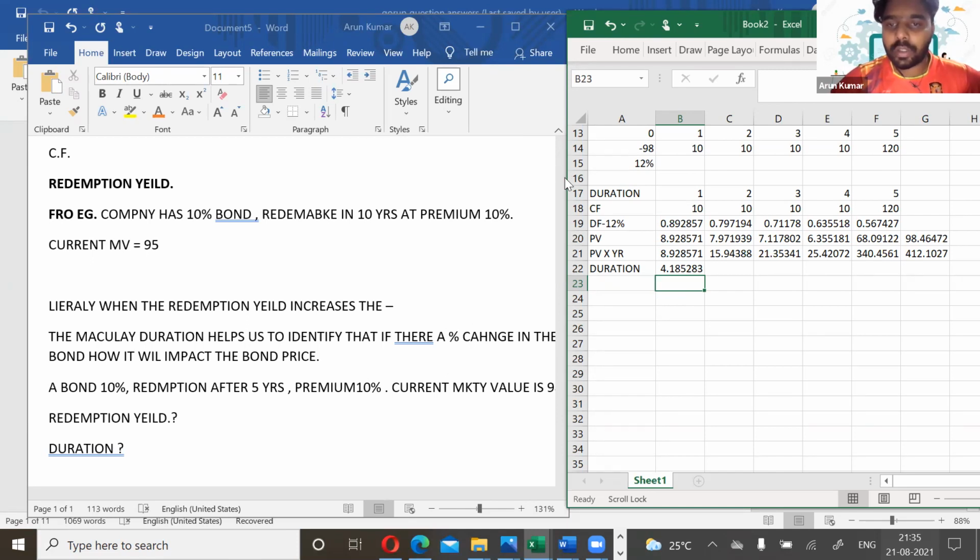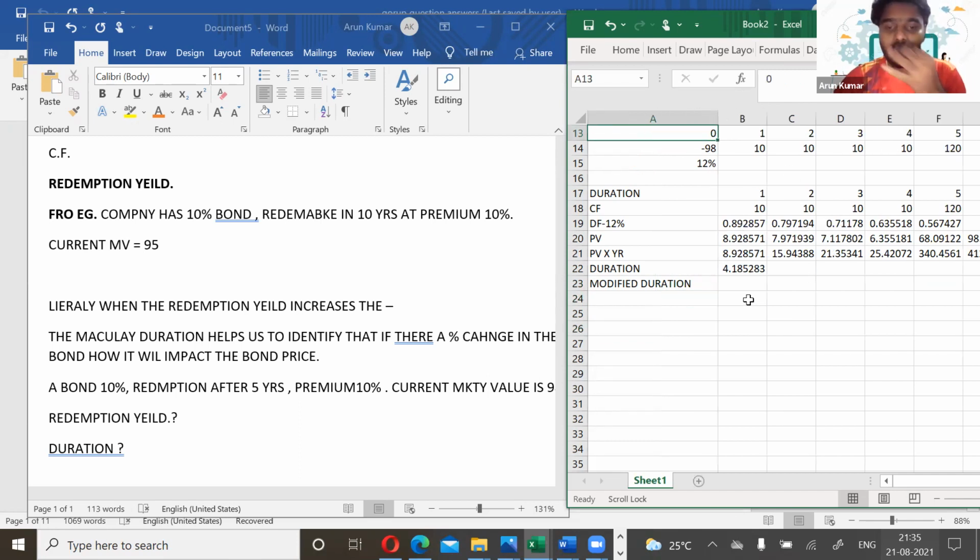Okay, so with this duration, we can calculate something known as modified duration. So what is modified duration? The modified duration measures the sensitivity of the market value of the bond. That is, with respect to the change in the interest rate, how the bond price will change. So how to do it?